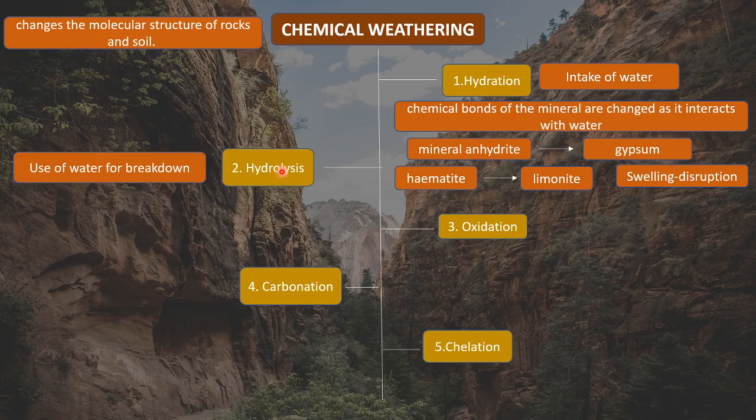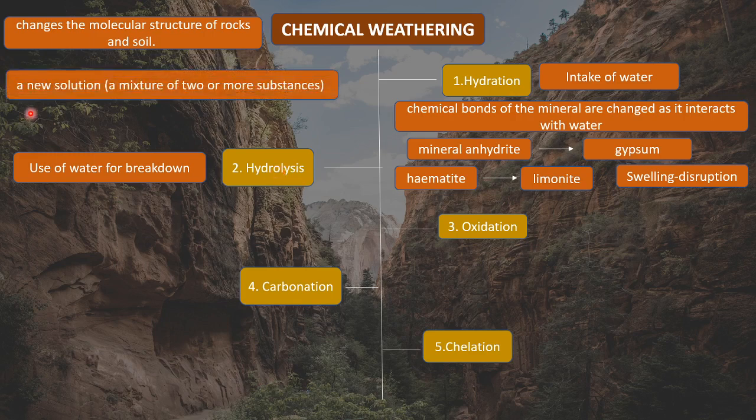So this is hydrolysis. What happens here is, because a compound will combine with water, it will get converted into a new solution. That new solution could be a mixture of two or more substances, right? An example of hydrolysis that we can provide is sodium minerals that are present in rock getting converted to salt water solution. How?